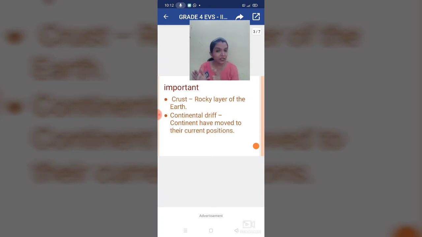Continents, which we studied yesterday. There are 7 continents. And because of the earthquake, all of you know earthquake? Okay. Because of the earthquake, the continents change their position slightly. That is the movement. The current position of continents is called continental drift. See here, continents have moved to their current position. It's called continental drift. Okay.